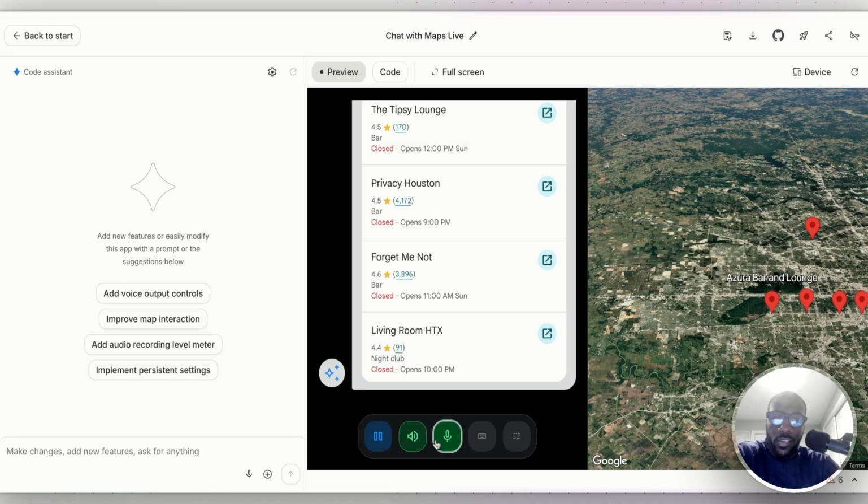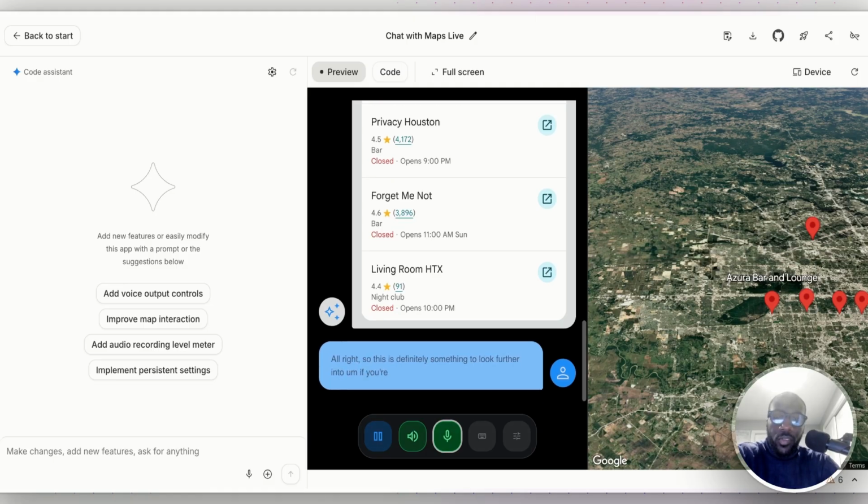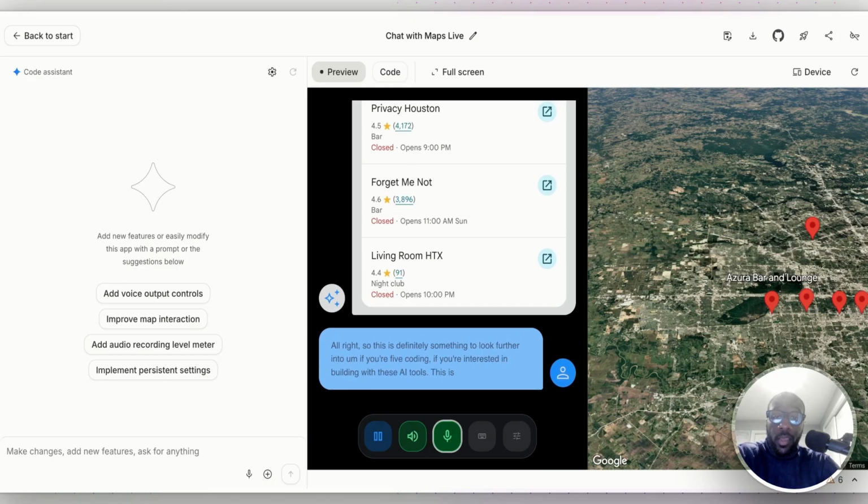All right, so this is definitely something to look further into. If you're vibe coding, if you're interested in building with these AI tools, this is a new feature. We'll likely start seeing them in a lot of apps that are out there.